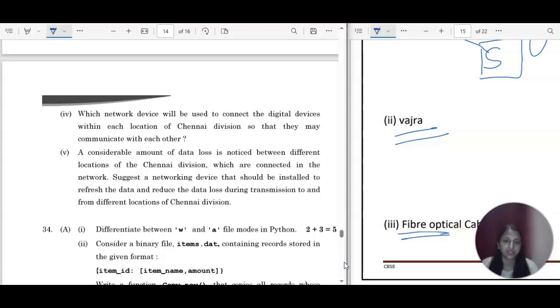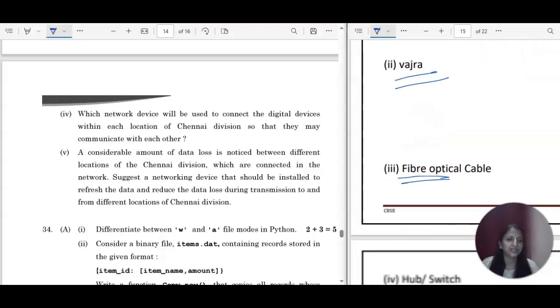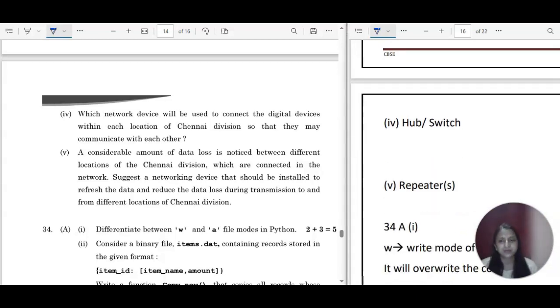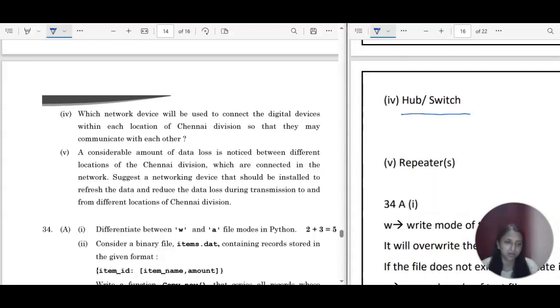Next we have: which network device will be used to connect the digital devices within each location of Chennai division so that they may communicate with each other? This question, if you check the sample question papers and last year's papers, is the same: hub or switch. Switch is an intelligent hub, but you can use either because as such it is not specified. A switch sends data to the destination computer only, not to all the connected computers. So hub or switch, we can use any one. The correct answer is hub or switch.